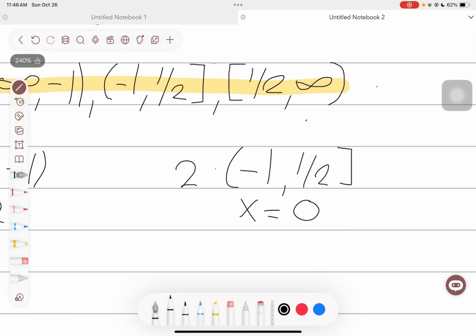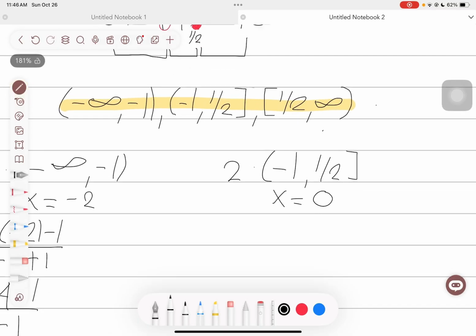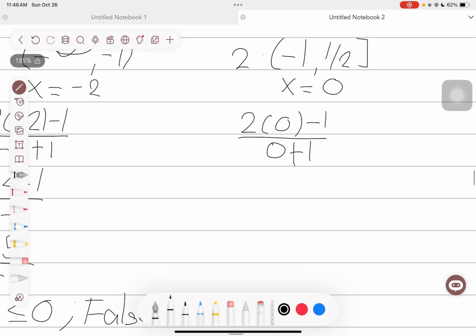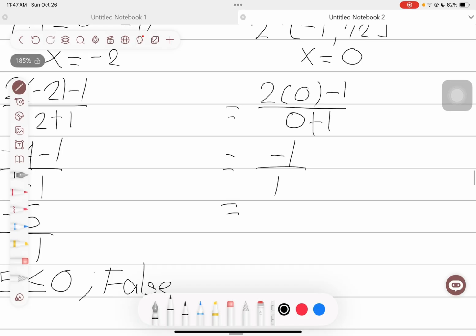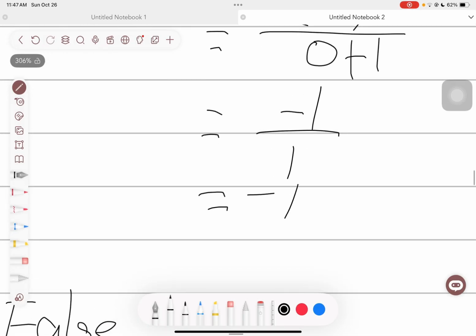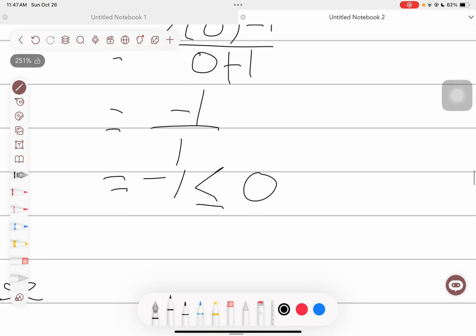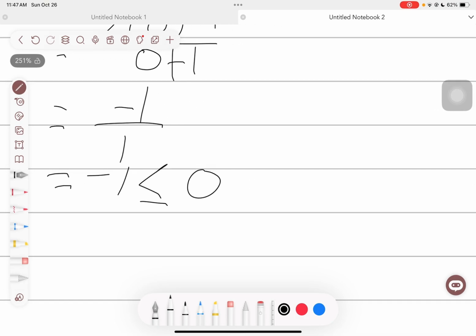Same process, we just substitute it. 2 times 0 is 0, so we just need to get the negative 1 over 0 plus 1, which is equal to 1. So that gives us negative 1 is less than or equal to 0. It is true.